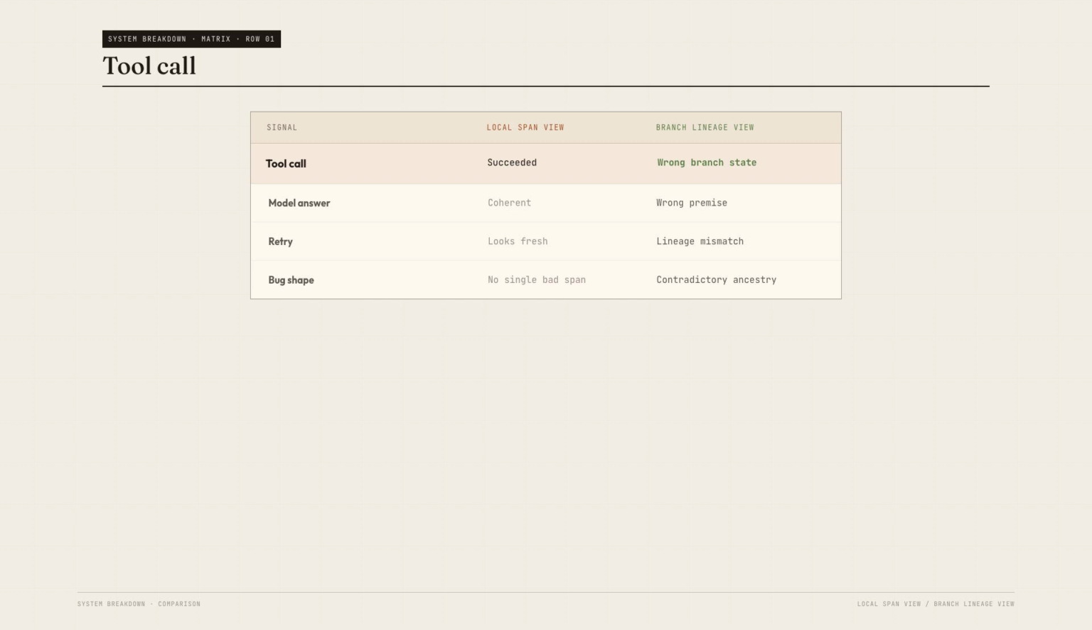This is why normal debugging misses it. The span for the tool call looks fine. The model response has a clean explanation. The queue consumer started on time. The callback returned a normal status. If you inspect each piece alone, there is no obvious defect.